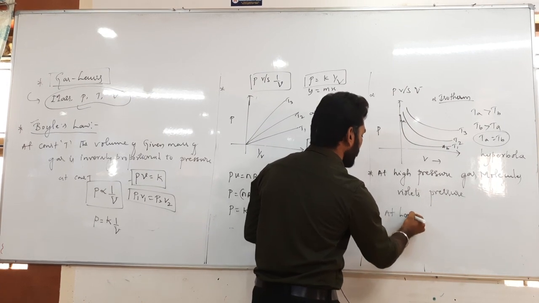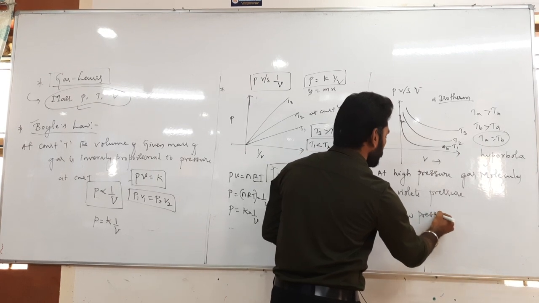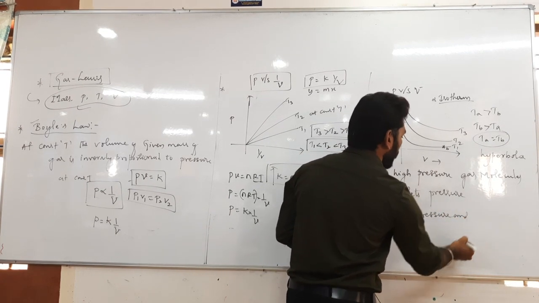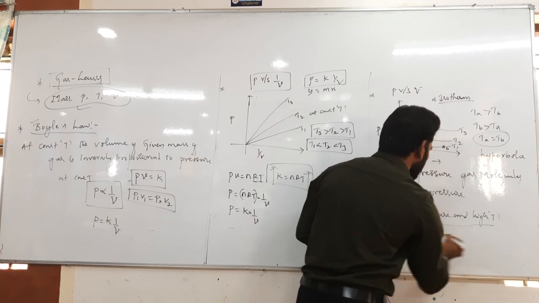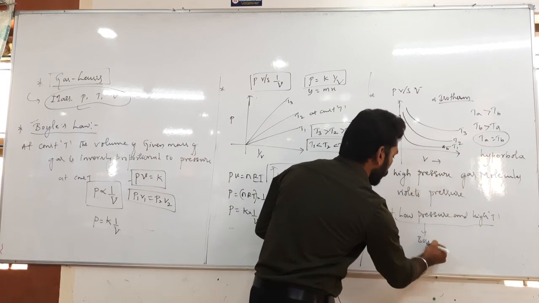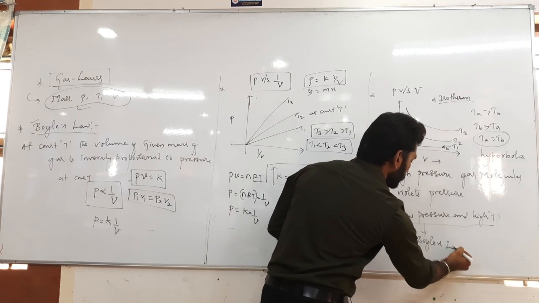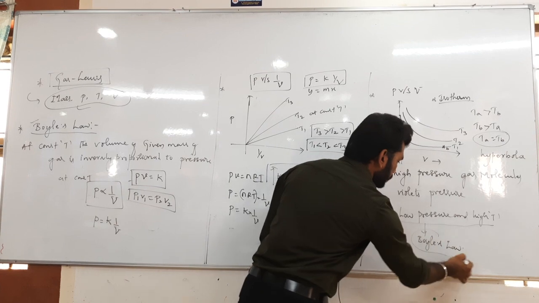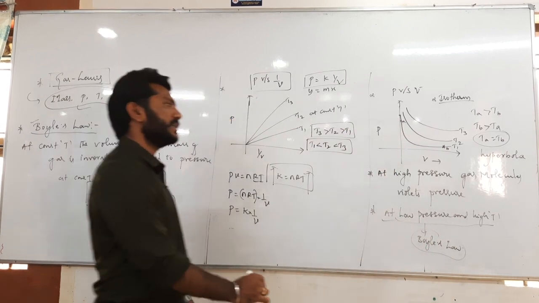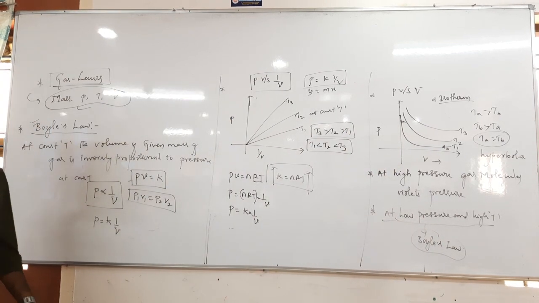Low pressure and high temperature. Low pressure and high temperature, that is the criteria. For gas molecules to obey Boyle's law, it needs low pressure and high temperature.